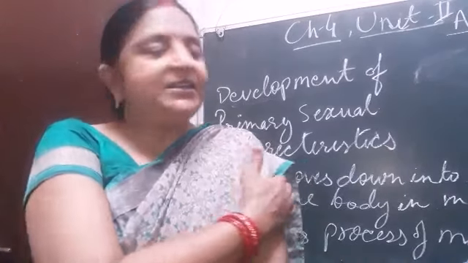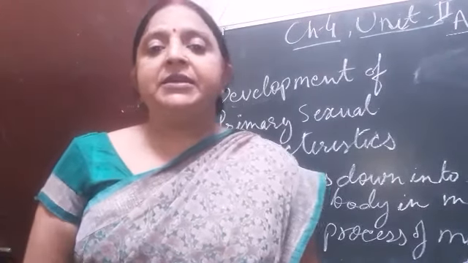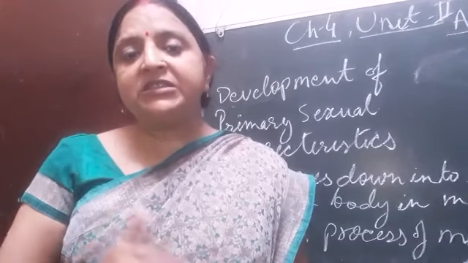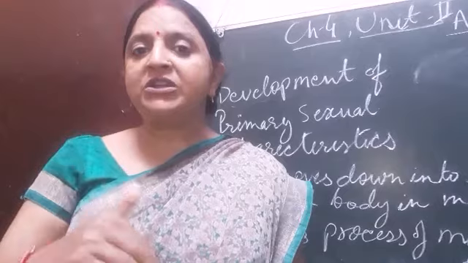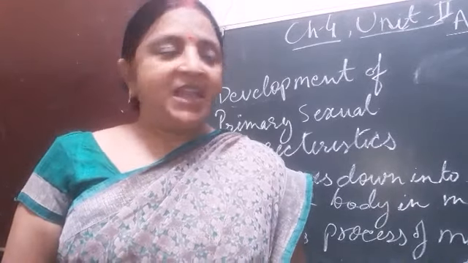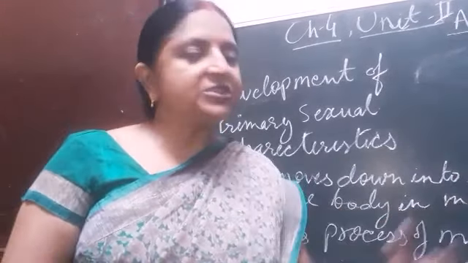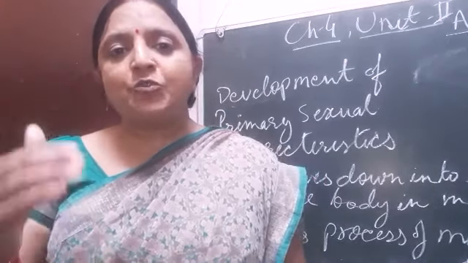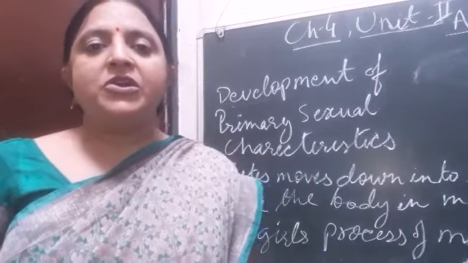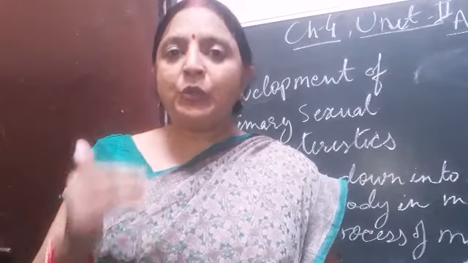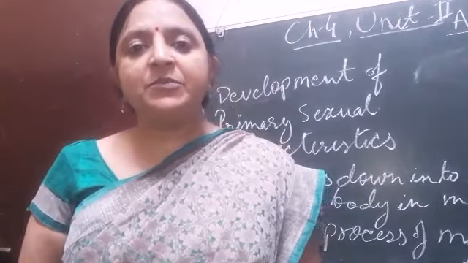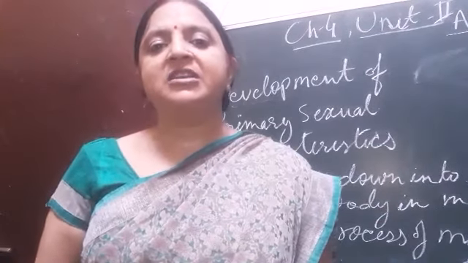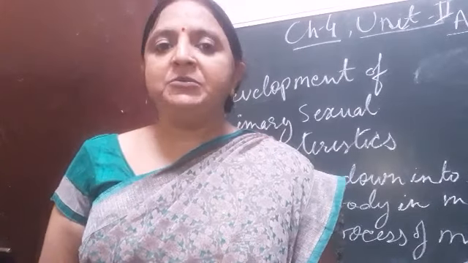Because sperm is produced at a temperature 2 or 3 degrees lower than the body temperature, and when they come out in the scrotum, the scrotum has the characteristic to maintain the temperature 1 or 2 degrees centigrade below the body temperature of the human body. And at this temperature, testes are capable of the production of sperms.